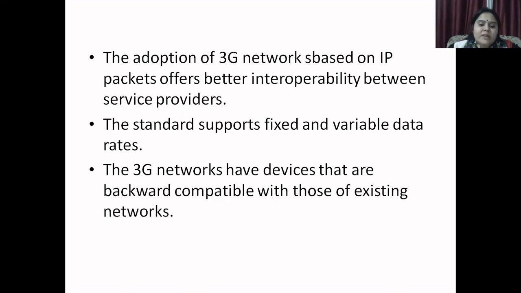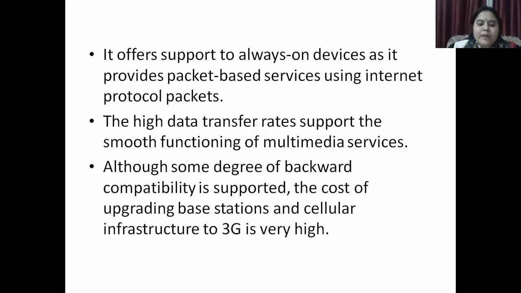The 3G networks have devices that are backward compatible with those of the existing network. It offers two-way support on devices and provides packet-based services using Internet Protocol packets.